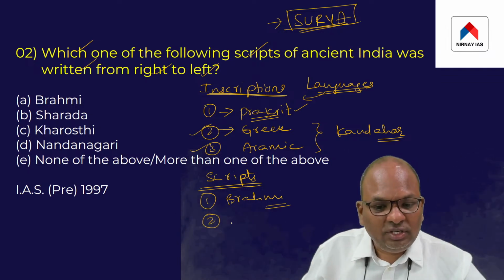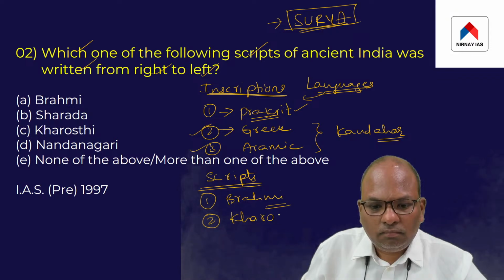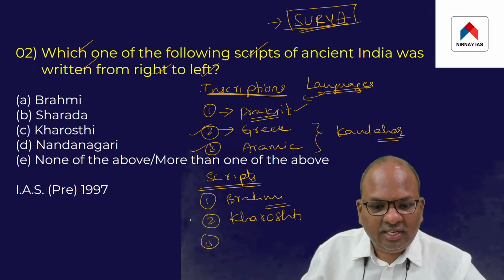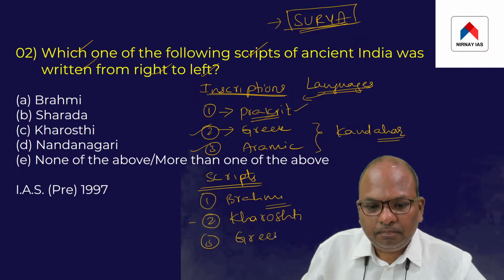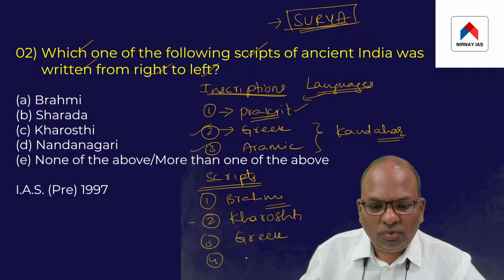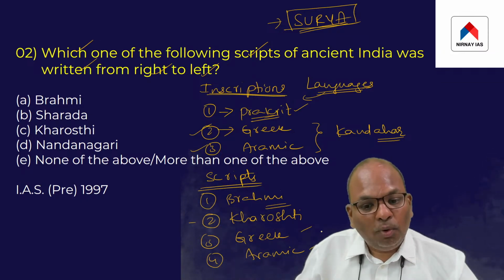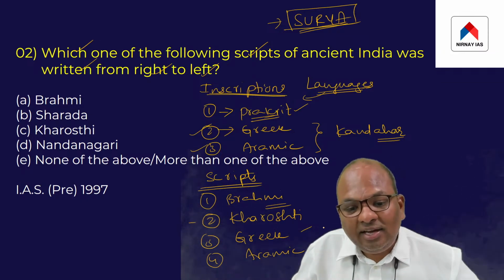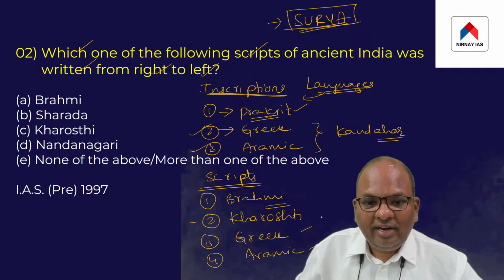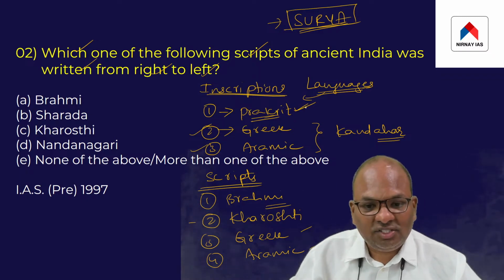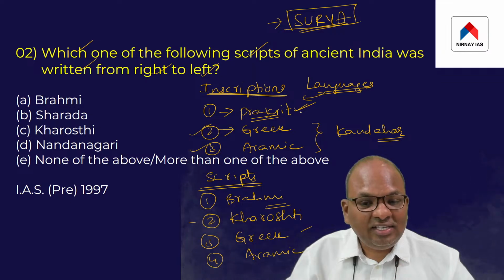The second script which he used was Kharoshthi. The third script which he used was Greek. The fourth script which he used was Aramaic. Aramaic and Greek were both languages, and both also had their distinct scripts, whereas Prakrit was a language that did not have any distinct script.